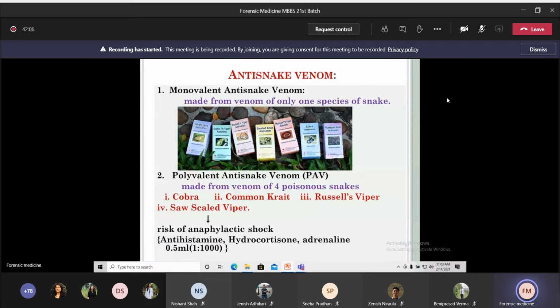Since this polyvalent is made from 4 poisonous snakes, the sensitivity or anaphylactic reaction to polyvalent is much higher than with monovalent. So there should always be antihistamine, hydrocortisone, and adrenaline in your emergency kit.